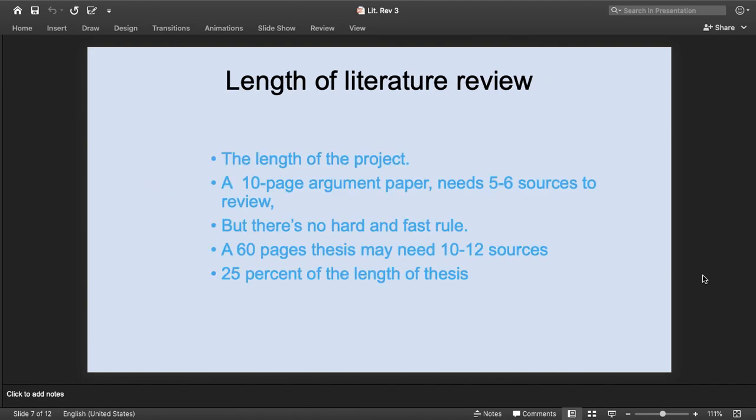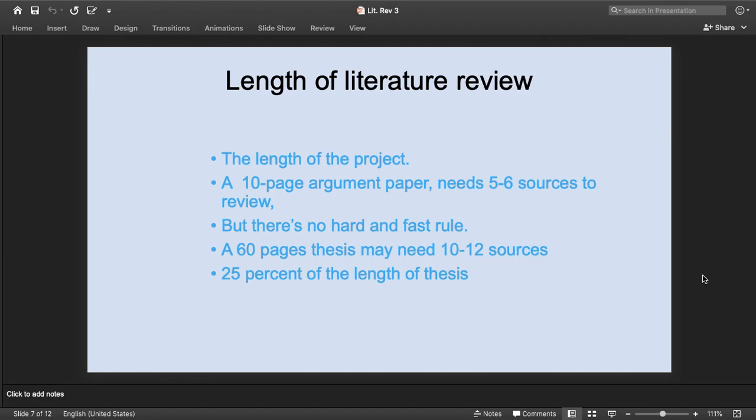And sometimes we have the question of how long the literature review has to be. At that time, there is no fixed rule, no hard and fast rule. It just depends on the length of the subject, the length of the project which we are conducting. For example, either we are writing a research paper or we are writing a thesis.